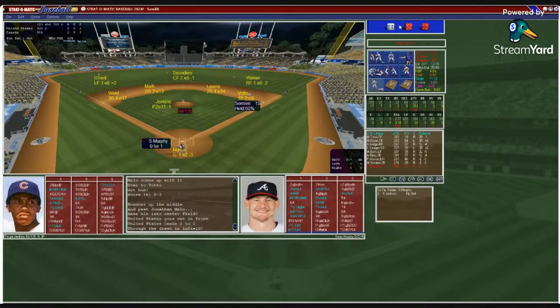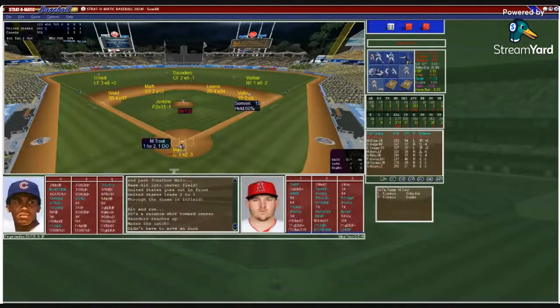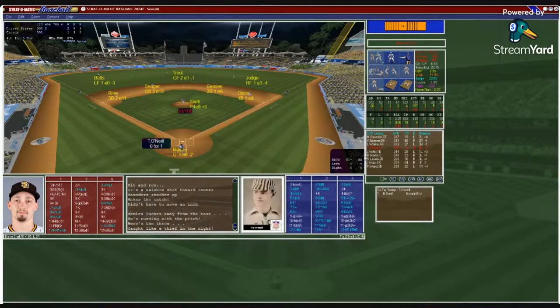So now here's Sean Murphy, and here comes another hit and run. Fly ball to center field. Saunders is there, makes the catch, and Simeon's going to have to get back. So now here's Trout. He's 1 for 2. Martin puts down the sign. Jenkins from the stretch, and here comes a stolen base, and Marcus Simeon is thrown out at second. We go to the bottom of the 4th inning. United States 2, Canada 1. So the United States is trying a lot of small ball tactics with hit and runs and stuff like that.